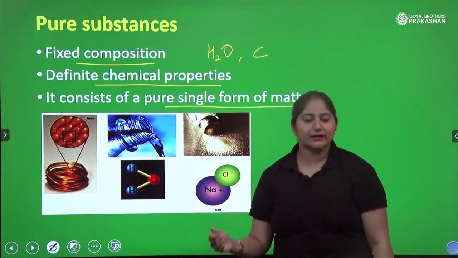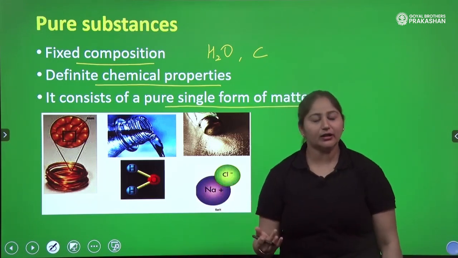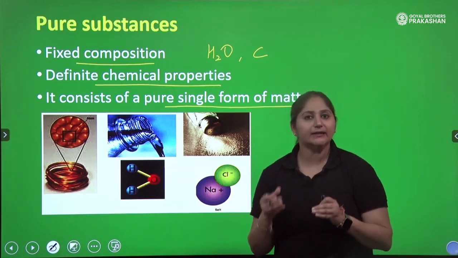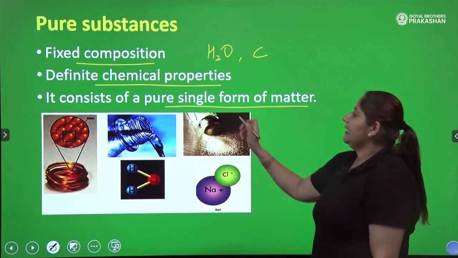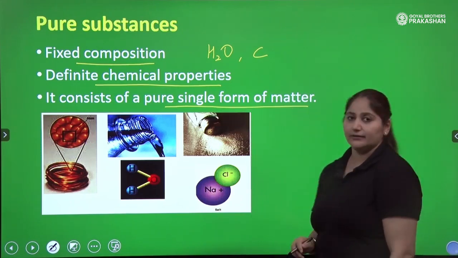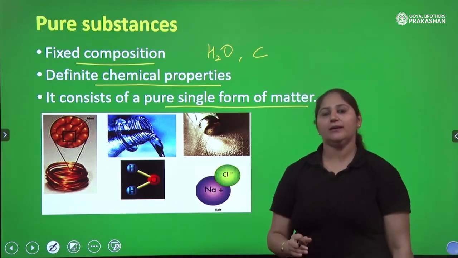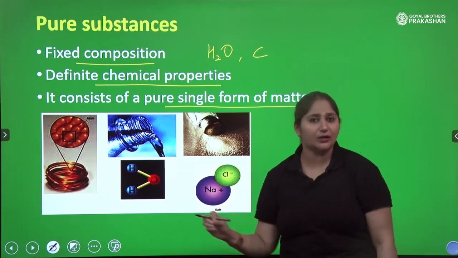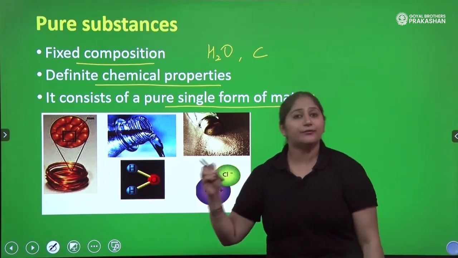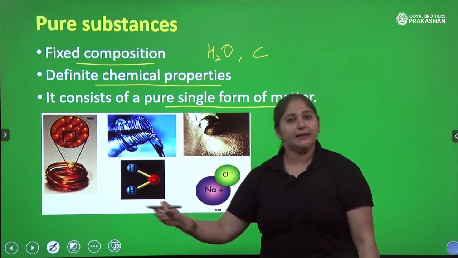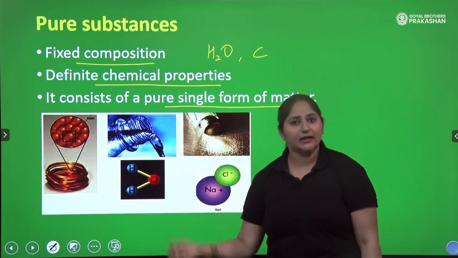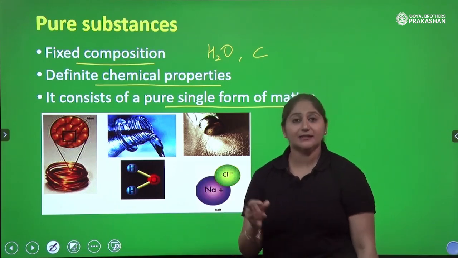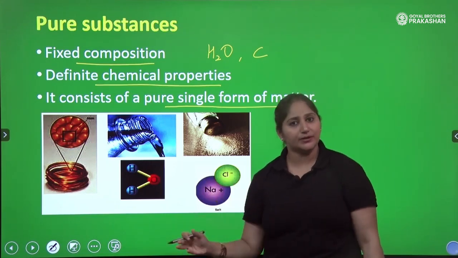Think about a glass of water. All the particles present in that glass will be water. So they contain a pure single form of matter, and that's why they could be elements or compounds. They must have a fixed formula. They must have fixed properties like melting point, boiling point, density, color, everything fixed, because they have fixed composition.